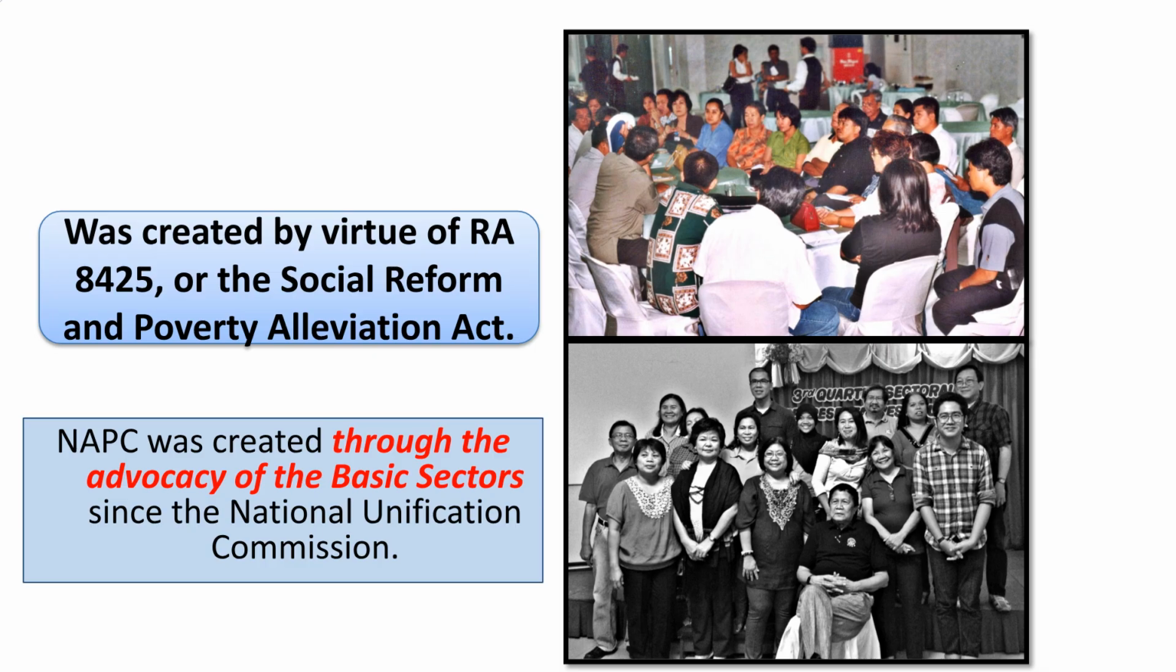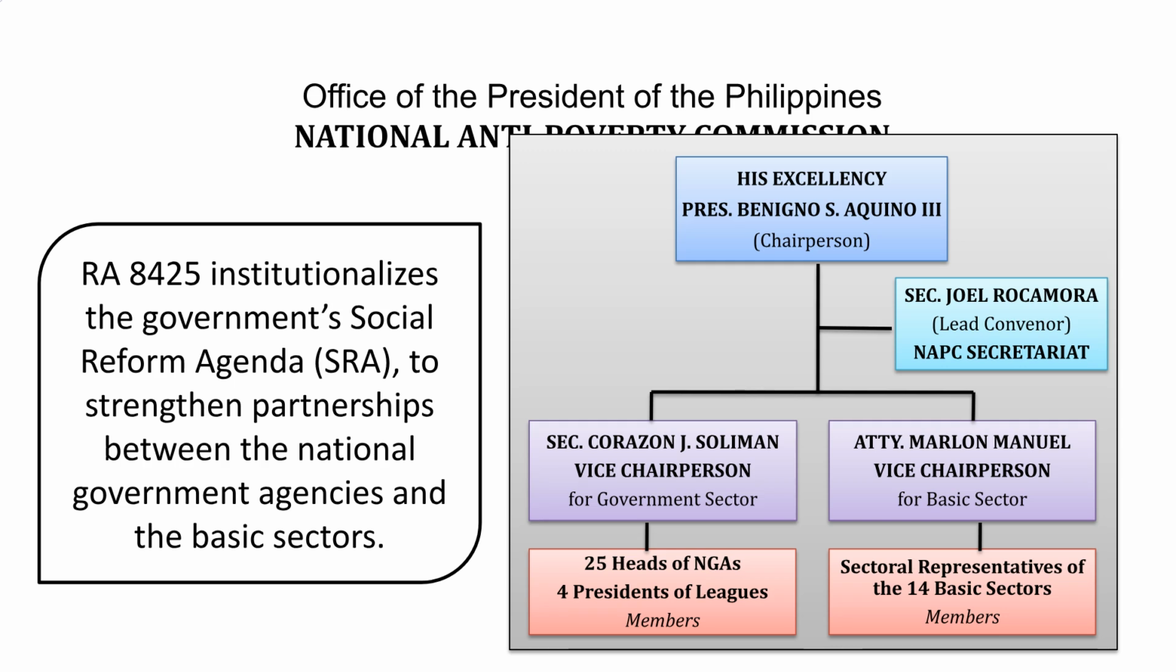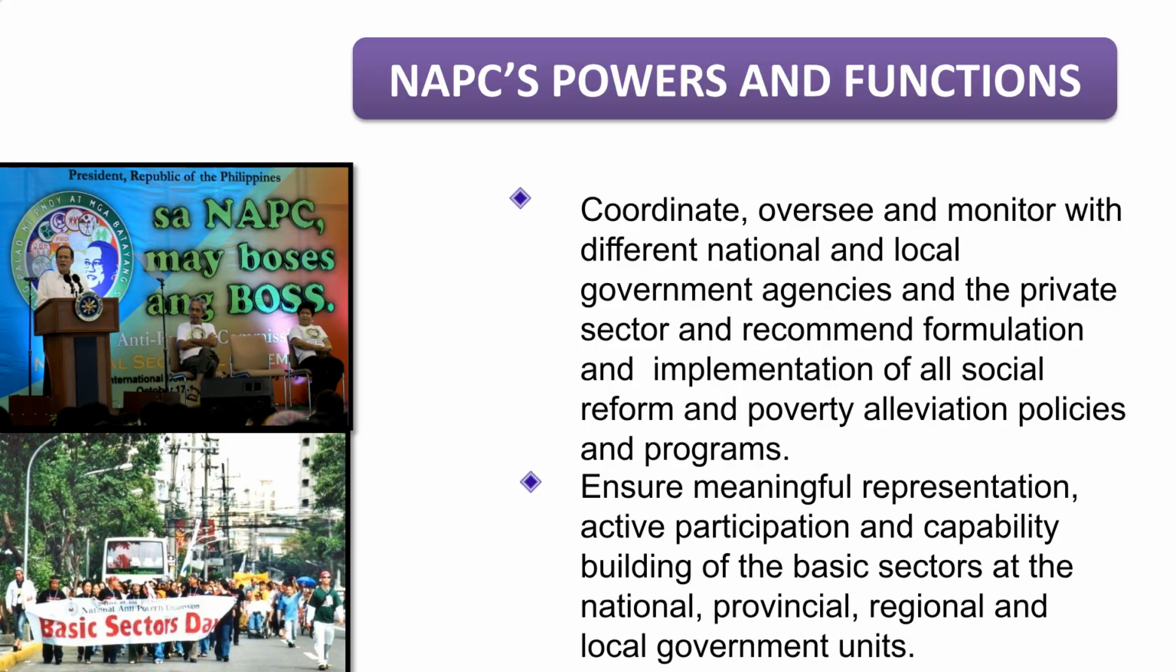The National Anti-Poverty Commission, or NAPC, was created by virtue of RA 8425, the Social Reform and Poverty Alleviation Act. It was created through the advocacy of the basic sectors. RA 8425 institutionalizes the government's social reform agenda, strengthening partnerships between national government agencies and the basic sectors. This diagram shows the NAPC's organizational structure.